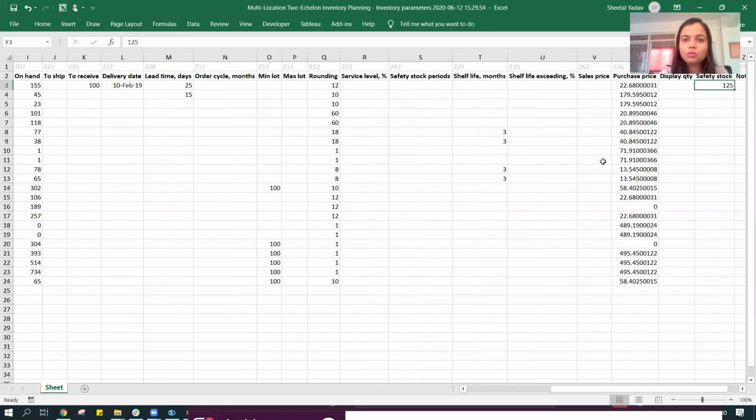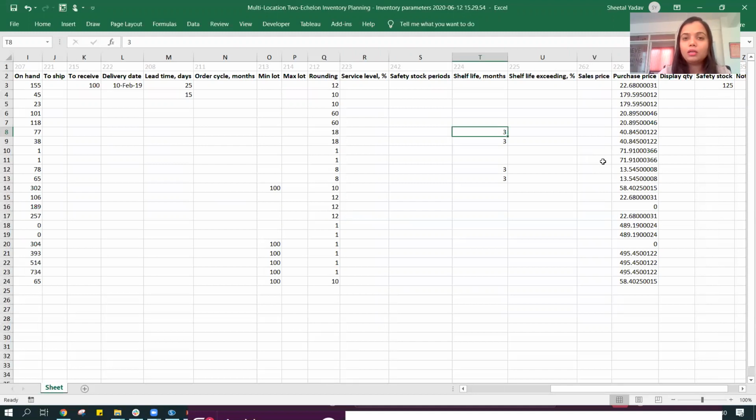I can also look at my shelf life in case the products have certain shelf life. Then we can also look at that information, because it's really important, at least in the food and beverage industry, that the products do have shelf life, and beyond which we might not be able to use those products.